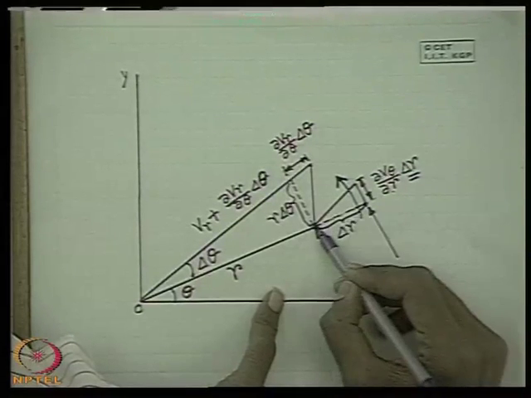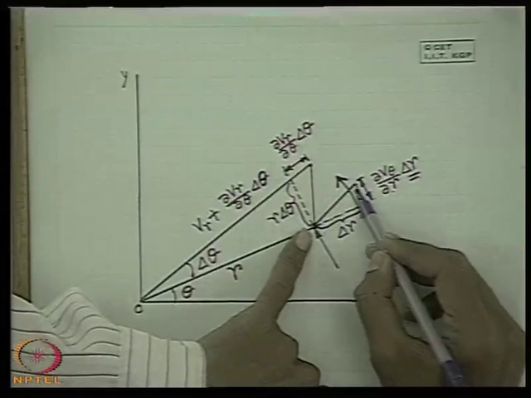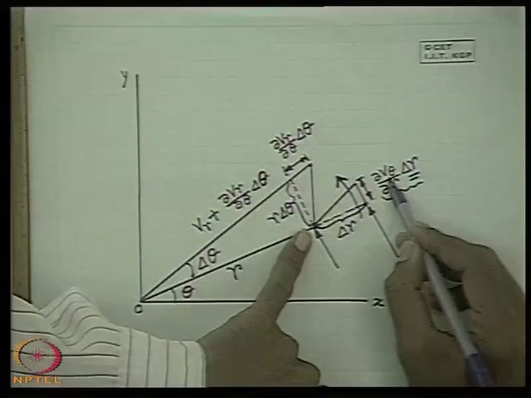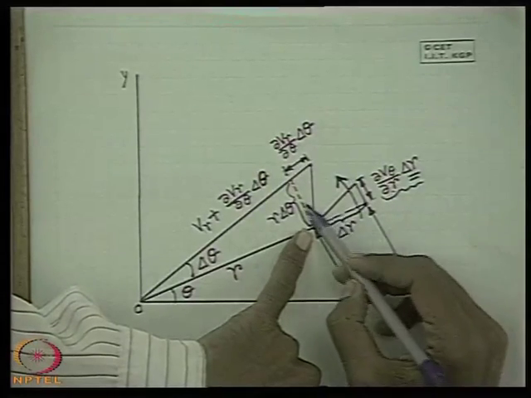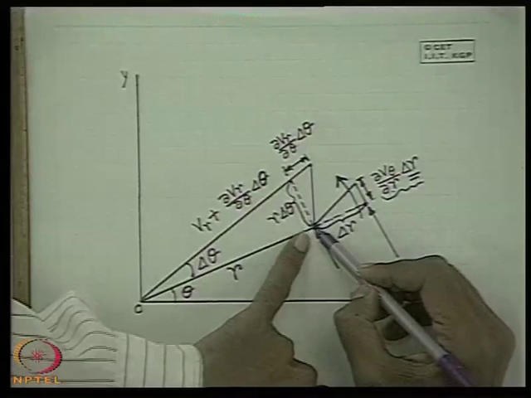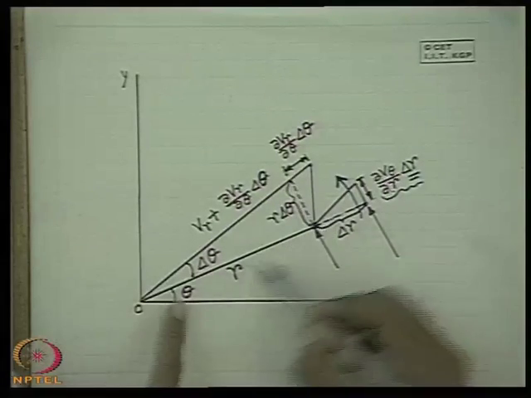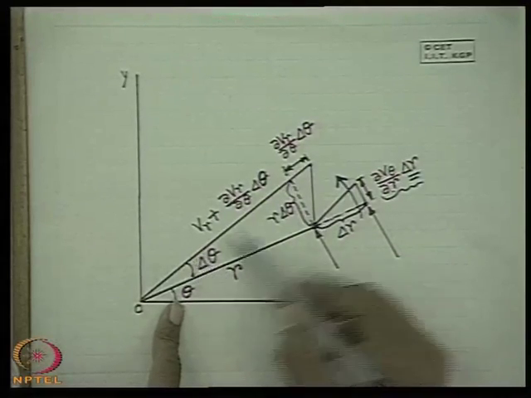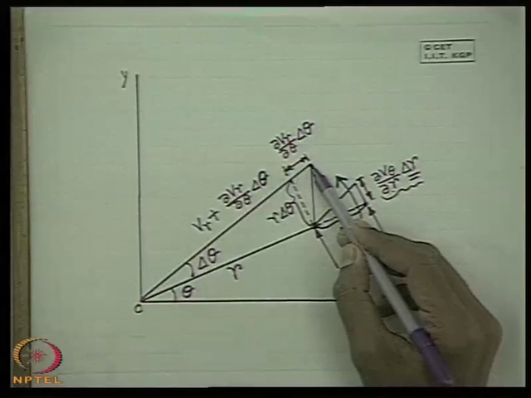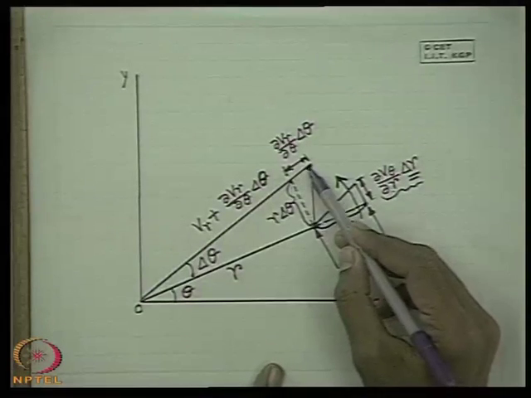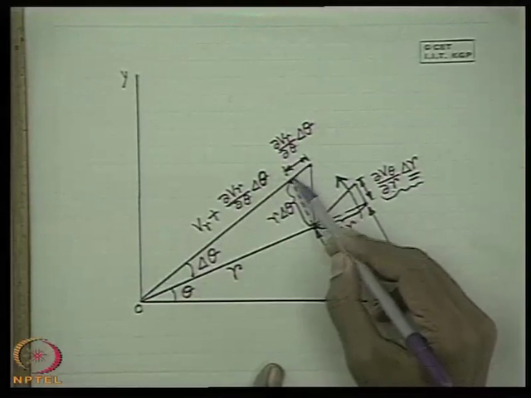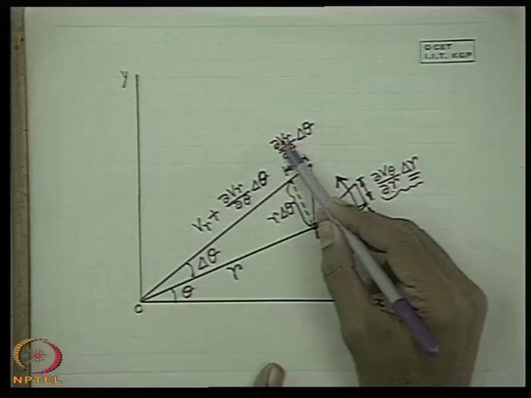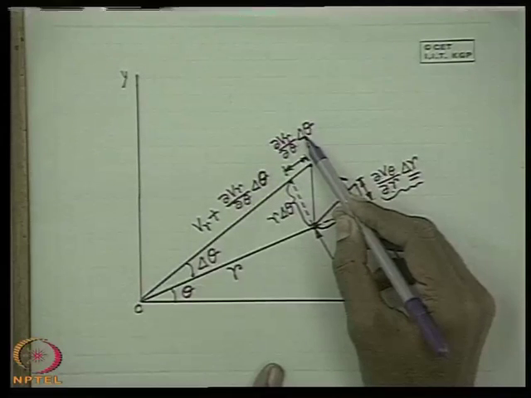That means this point displaces with respect to this point in the tangential direction by this amount, because v theta is a function of r. Similarly, this point, which is separated from this point by a distance r delta theta or by the angular displacement delta theta, has got a more radial velocity by an amount del v r del theta into delta theta.